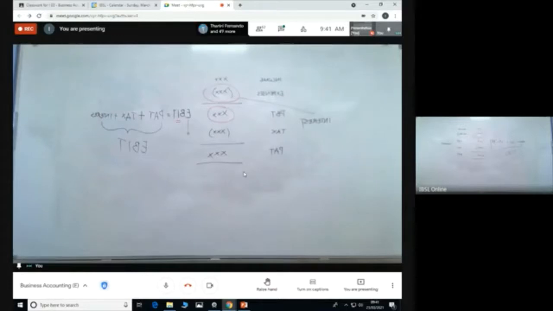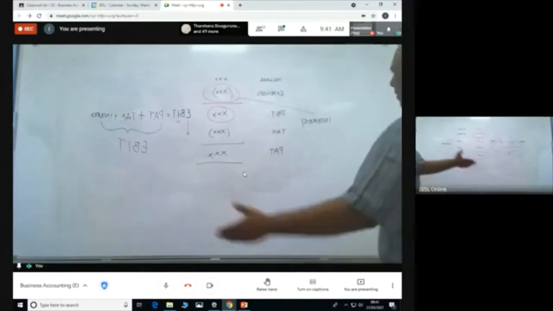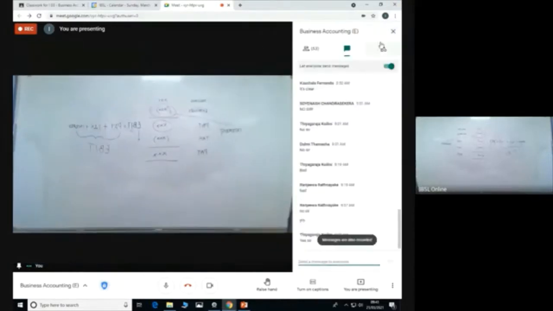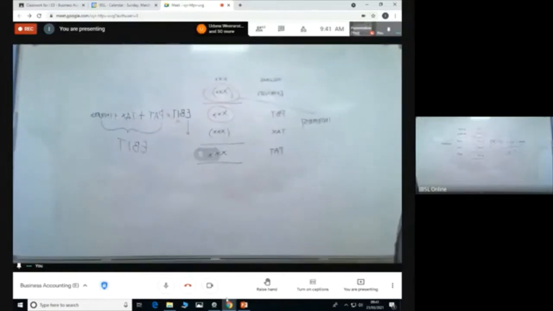Okay, so earnings before interest and tax is this, and capital employed is already given there. That is total assets minus current liability, so that you can always calculate.